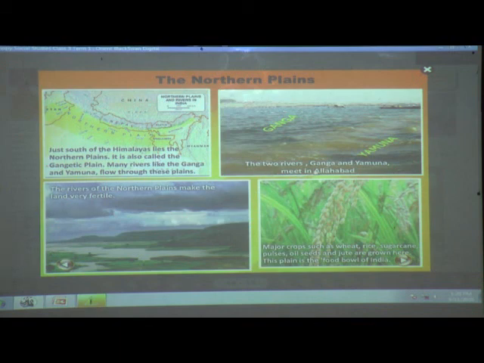The two rivers, Ganga and Yamuna, meet at Allahabad. Can you see this picture children? These two rivers meet in one place at Allahabad. Yes. The rivers of the northern plain make the land very fertile. I showed you in the previous PPT.